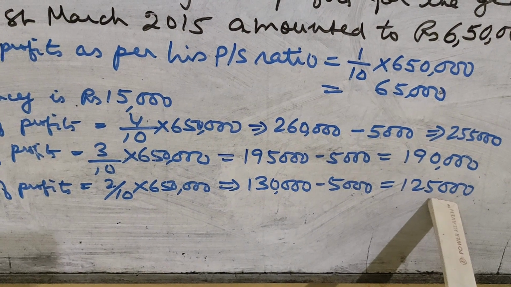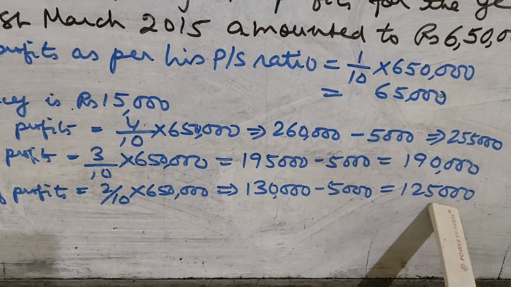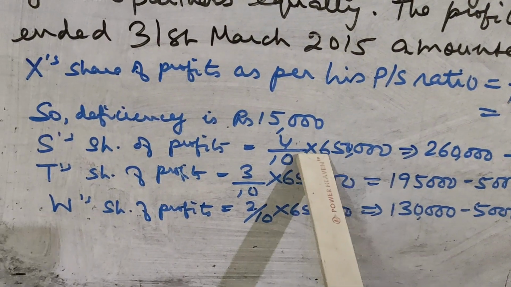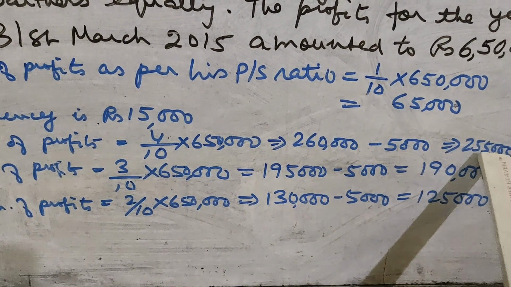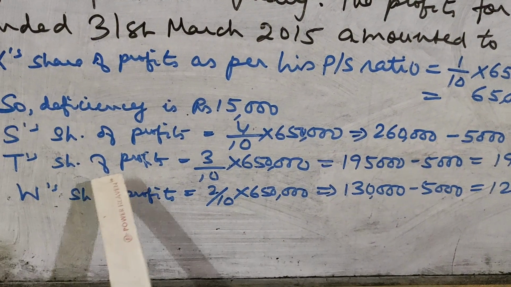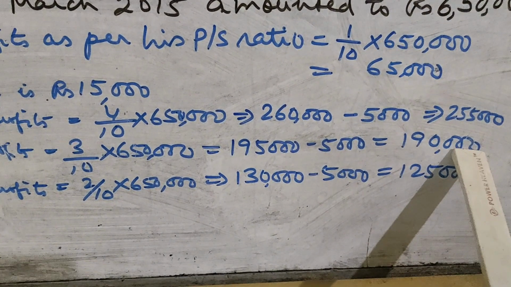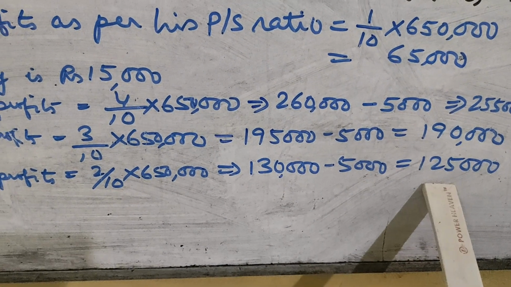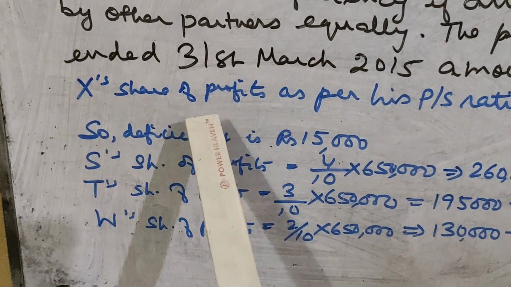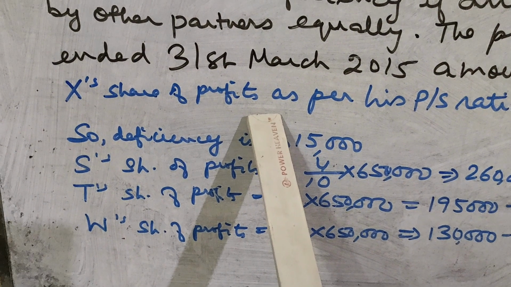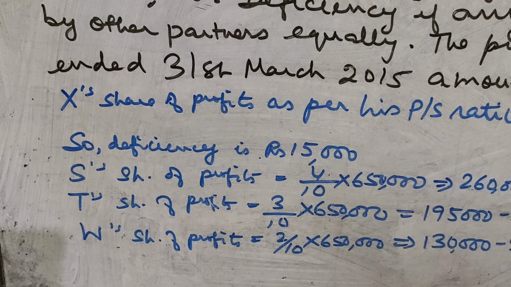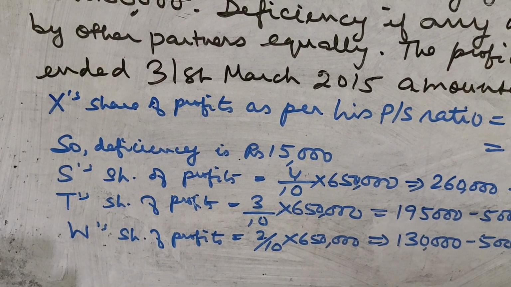So if you prepare the profit and loss appropriation account, the share of profits of S will be 2,55,000, T will be 1,90,000, W will be 1,25,000, and X will be 80,000. Okay, this is how the profits will be divided between the partners.